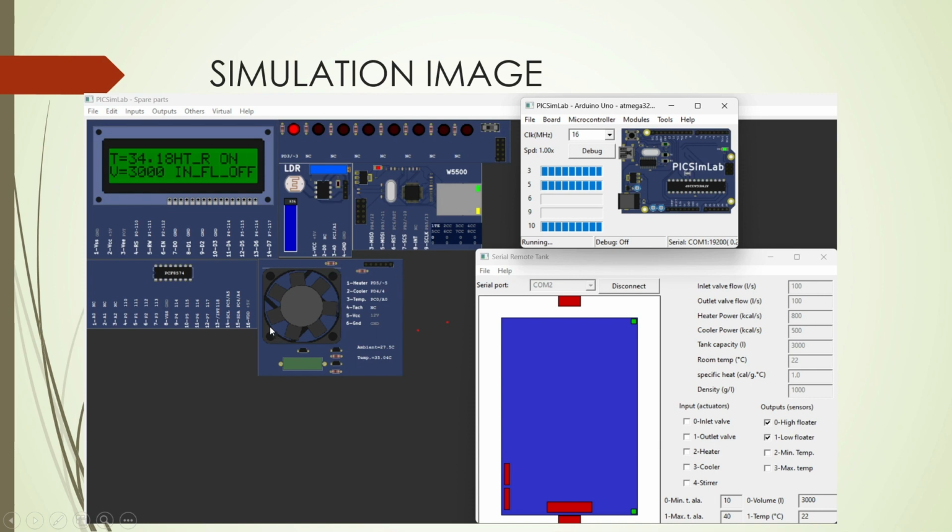This is the temperature control system which consists of an LM35 temperature sensor. This is the cooler, and it also consists of an inbuilt heater. As you can see here, this is a serial tank which is used for demonstration purposes as a water tank. This is the Arduino Uno board, and here the connections are made.